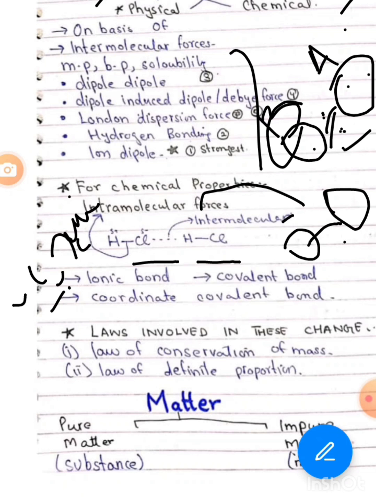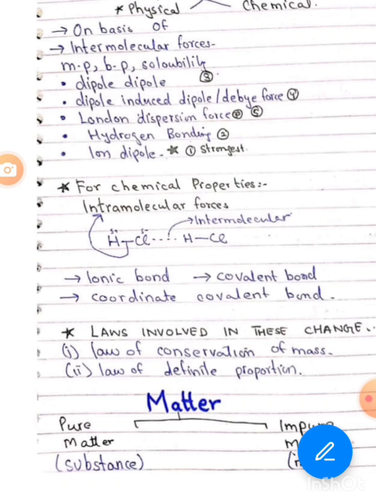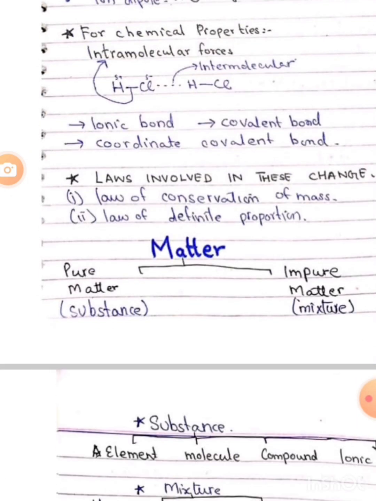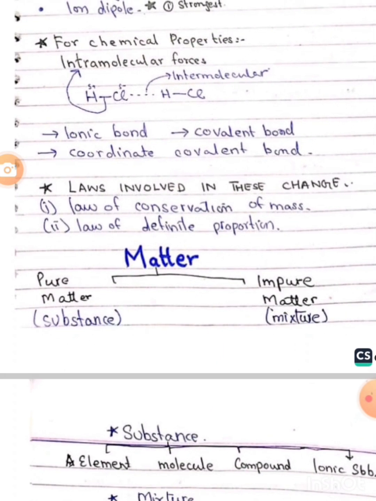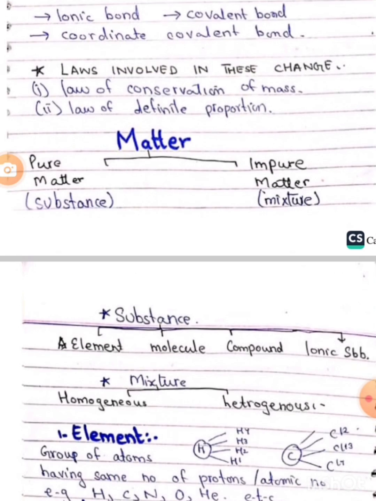And now next we discuss the laws involved in the changes: the law of conservation of mass and the law of definite proportion. And now next is matter. Matter exists in two states, pure as well as impure. Here we see the pure matter is called a substance and the impure one is called a mixture. Here we can see this one.